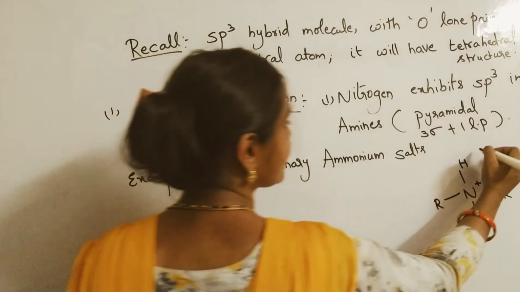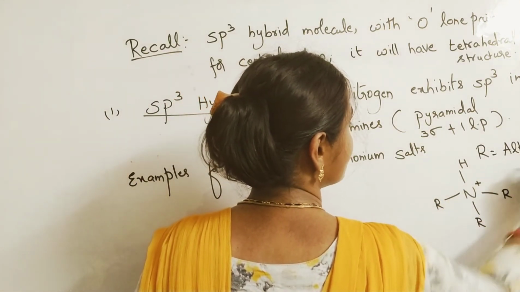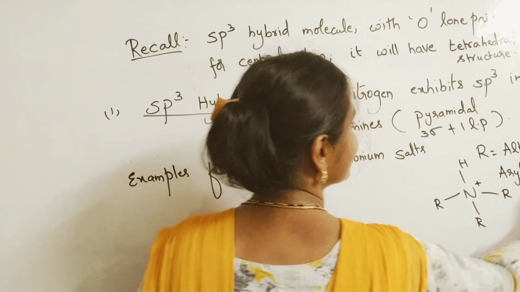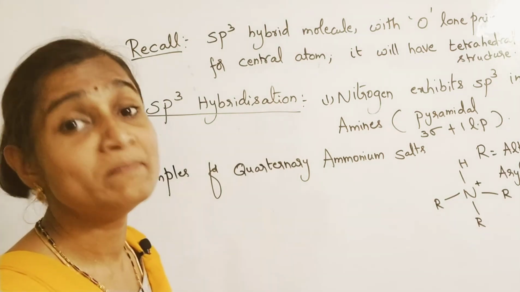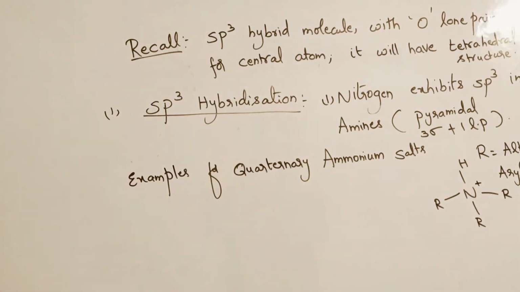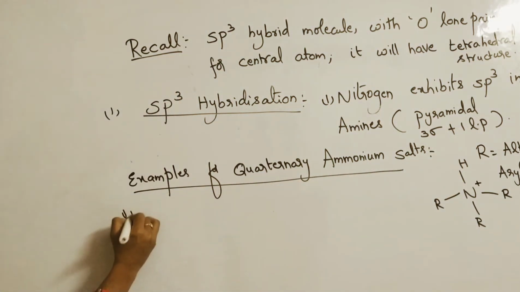Please remember, R can be any alkyl group or aryl group, like a benzene ring. Aryl groups. Please understand the point carefully. So what are the examples for quaternary ammonium salts? We'll write at least 2 examples.